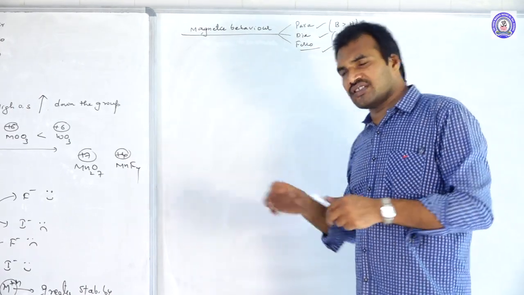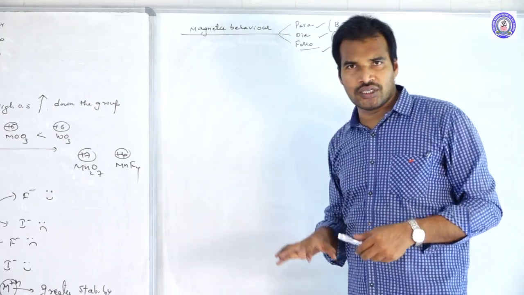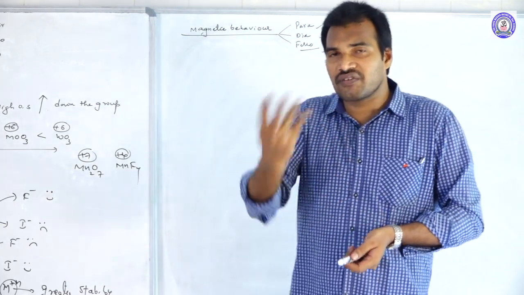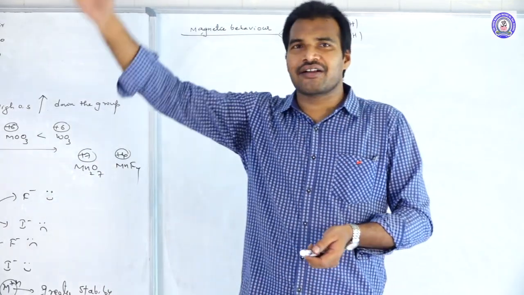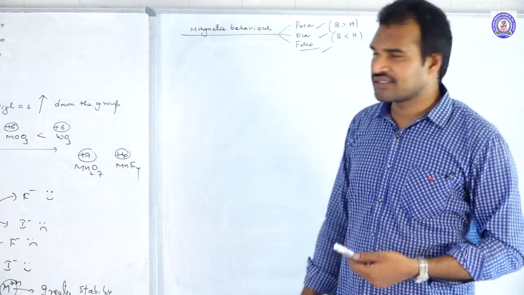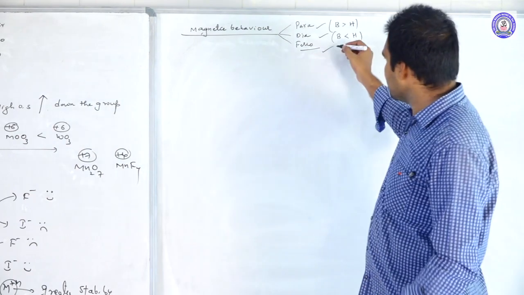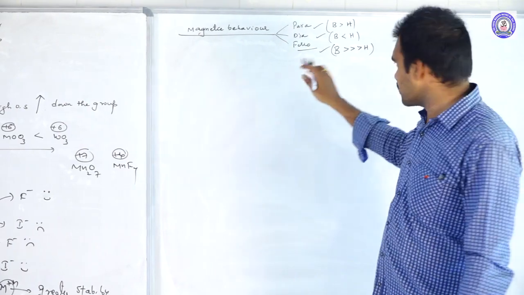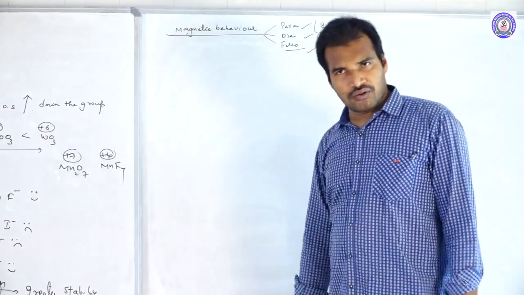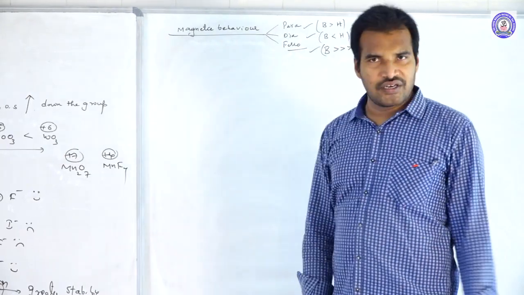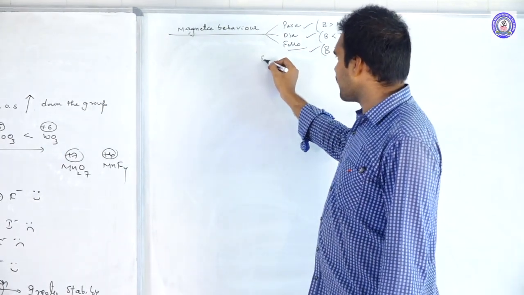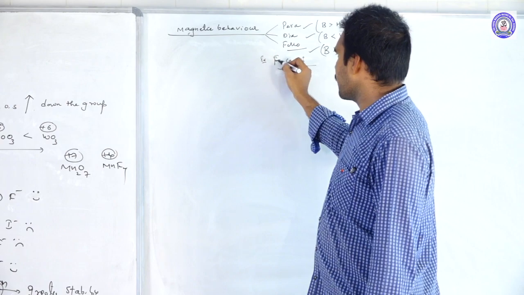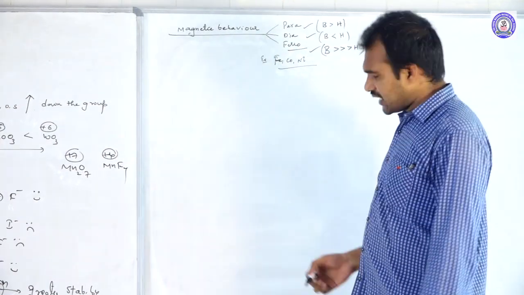Whereas ferromagnetic substances are a special type of paramagnetic substances. They have a large number of unpaired electrons. Because of this, they are strongly attracted by the external magnetic field. Those substances are called ferromagnetic substances. In this case, the B value is very much higher than the H value, because of the large number of unpaired electrons in different spins. The best three examples for ferromagnetic substances are iron, cobalt, nickel. Okay, next move on.